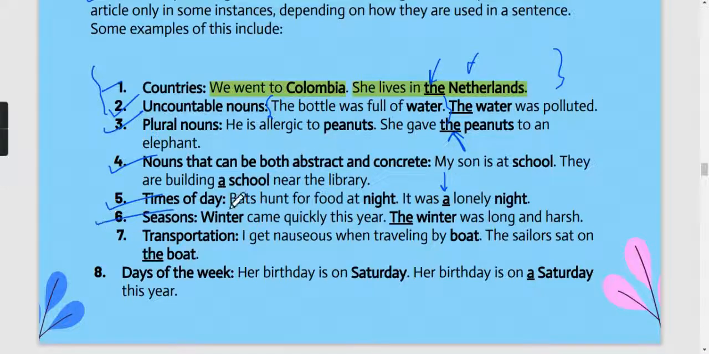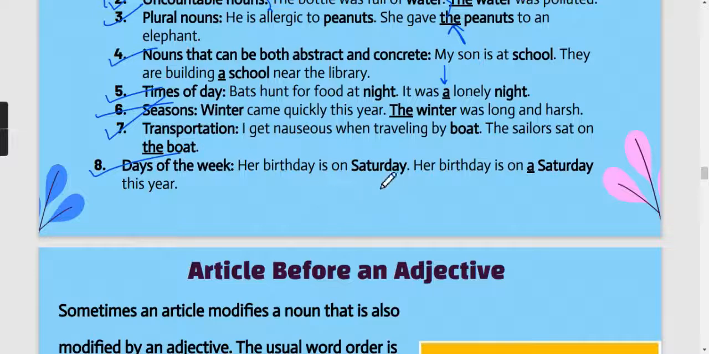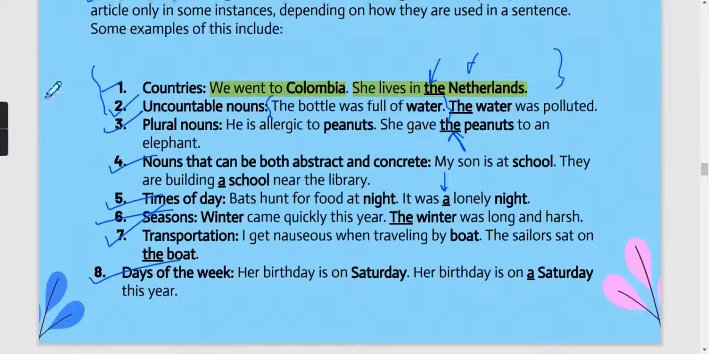Then again for seasons: winter came quickly this year, or the winter was long and harsh. Transportation: I get nauseous when traveling by boat. The sailors sat on the boat. Days of the week: her birthday is on Saturday, or her birthday is on a Saturday this year. Okay, so these are a few exceptions. Try to remember this thing.